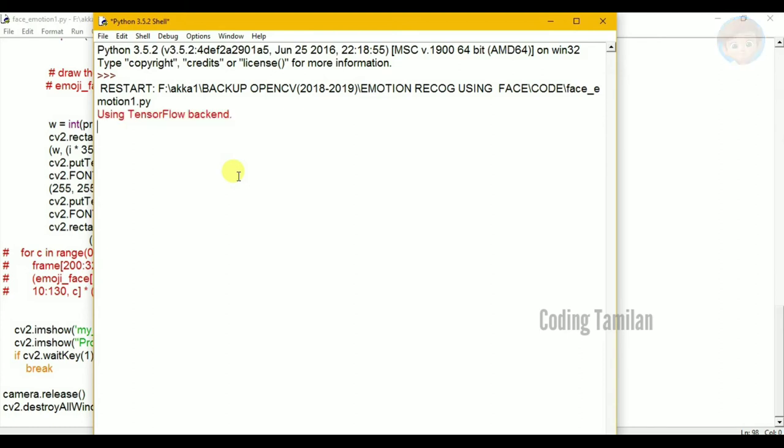So the code runs, starting using TensorFlow, background window.